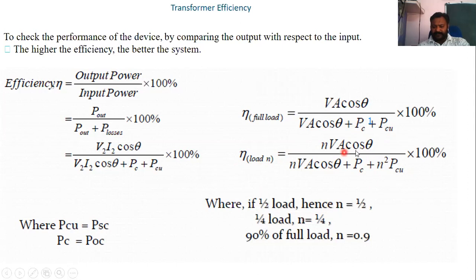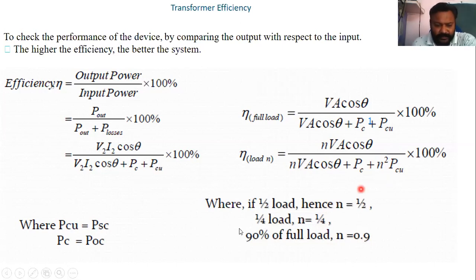So this equation becomes half VA cos theta upon half VA cos theta plus Pc plus half square PCu, meaning core loss plus copper loss. If 90% of full load is there, then N will be 0.9: 0.9 VA cos theta upon 0.9 VA cos theta plus copper loss into 0.9 square plus core losses, into 100.